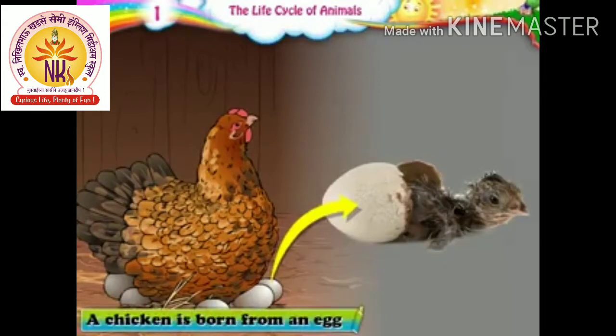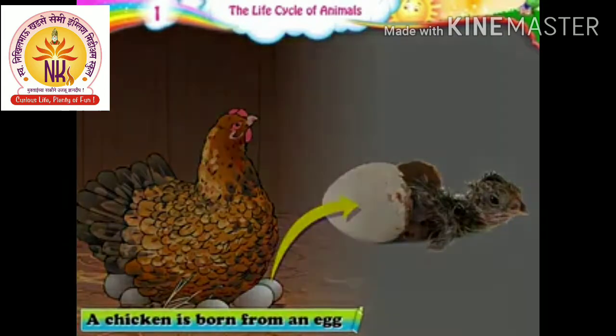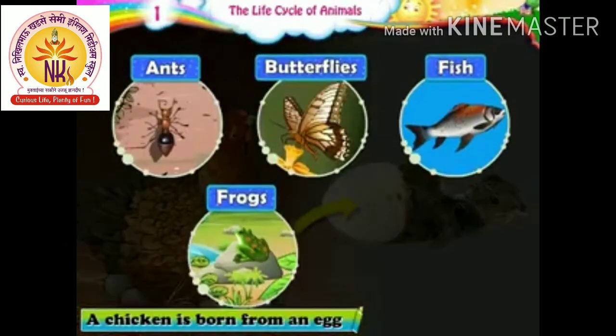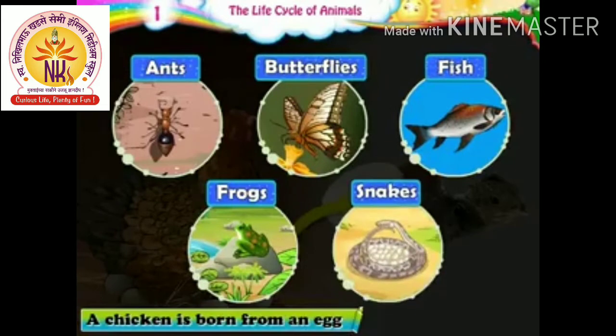A chicken is born from an egg. Ants, butterflies, fish, frogs, and snakes lay eggs. We do not often see their eggs. The eggs of certain very small animals are very tiny. They can never be seen at all. Hence, we don't know if such small animals lay eggs at all.